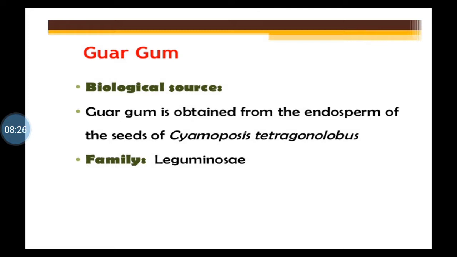Flour means atta, so it is in the form of flour. It is a carbohydrate containing drug. Now the biological source: guar gum is obtained from the endosperm of the seeds. So guar flour is the powder of endosperm of the seeds of the plant Cymopsis tetragonolobus. The name of the species is Cymopsis tetragonolobus. Family is Leguminosae.